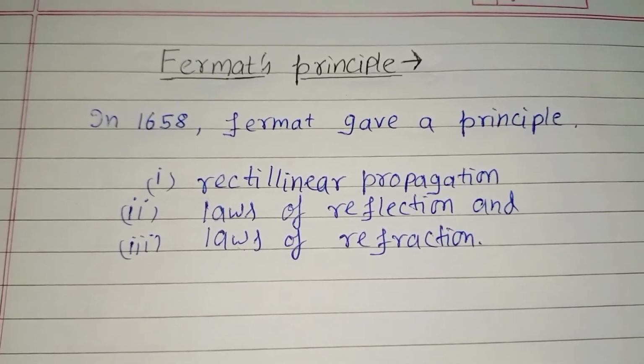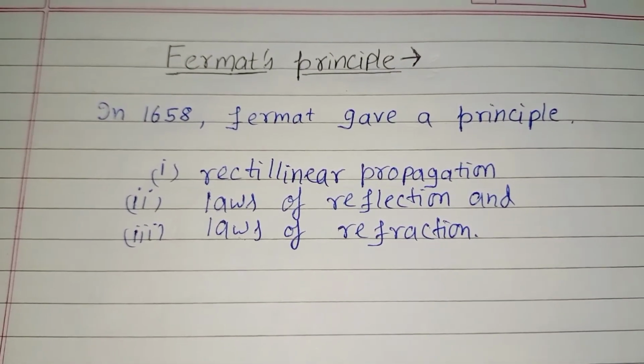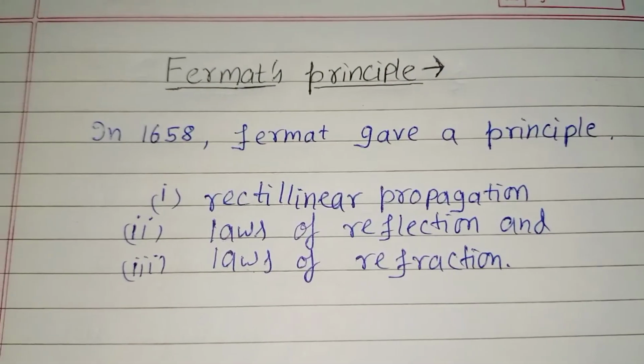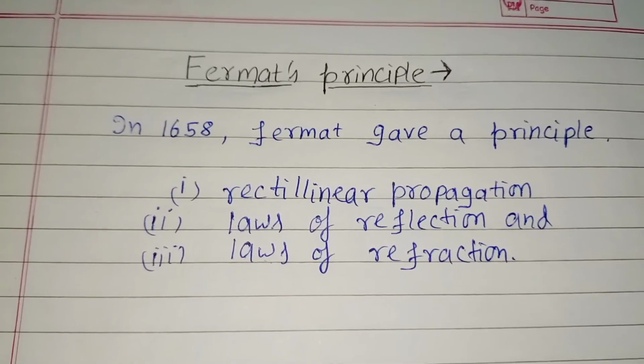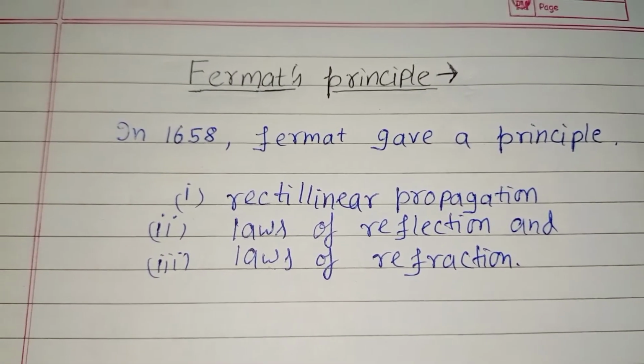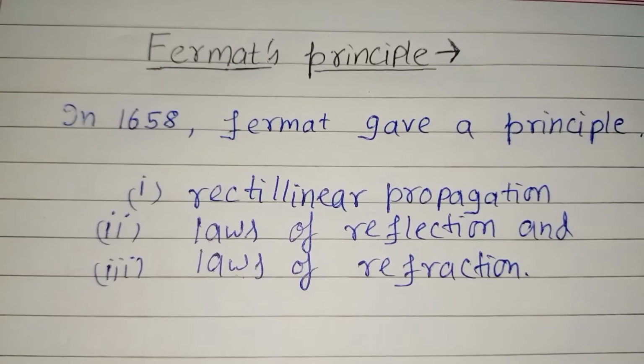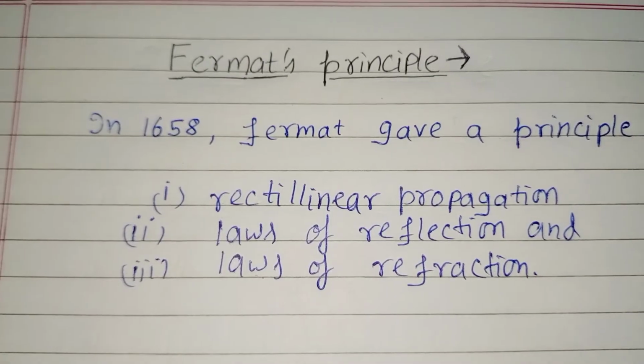You can take an example to understand it. Place 2 or 3 cardboards beside each other. Make a hole across all these cardboards and place a candle in front of these holes. So you will find light will travel in a straight path through these holes. And this is the rectilinear propagation of light.